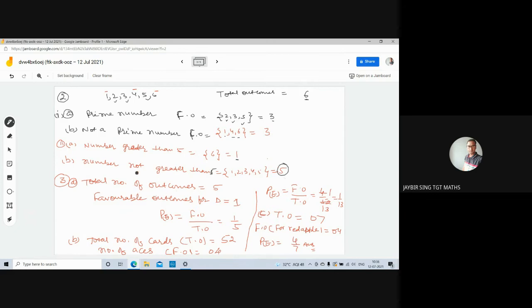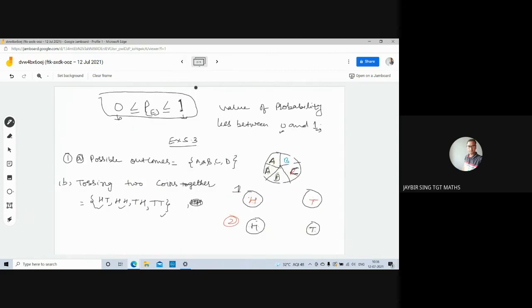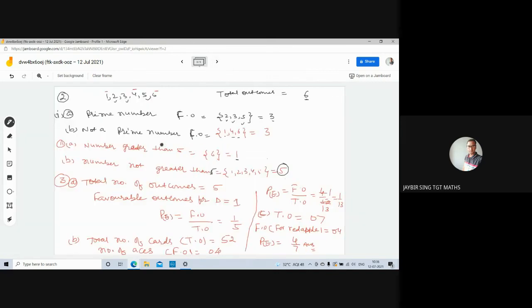Okay. Third question. Find probability of the pointer stopping on D in question number 1A. Question number 1A we have seen total outcomes are 1, 2, 3, 4, 5 and the favorable outcomes for D is 1. This is the figure you can see here. Total number of outcomes are 5 and favorable outcomes for D is 1. So probability will be 1 upon 5.